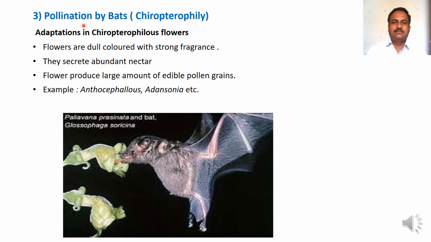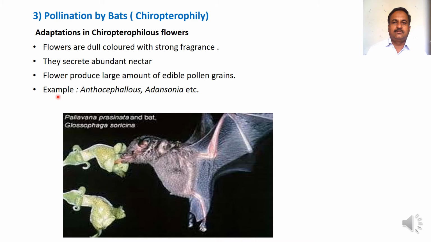Third type of biotic agent is bat. When pollination takes place with the help of bats, this type of pollination is called chiropterophily. Chiropterophilous flowers show the following adaptations. Flowers are dull colored with strong fragrance. They secrete abundant nectar. Then flowers produce large amount of edible pollen grains.